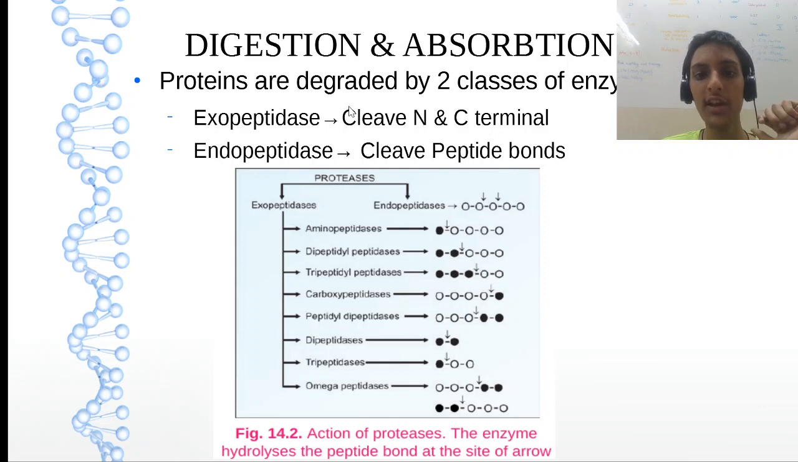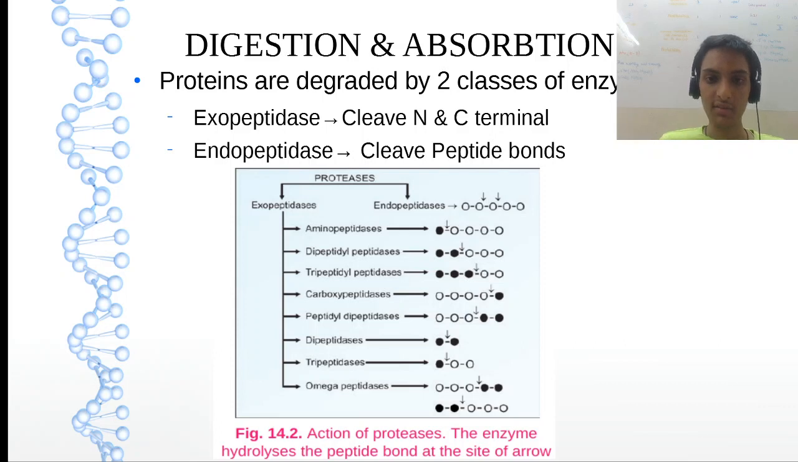So proteins will be degraded by two classes of enzymes, exo and endopeptidase. Please understand this fundamental difference. Very important. Exopeptidase will cleave the N and C terminal. In the primary structure of protein, there is a linear sequence of amino acids. There is a N terminal, there is a C terminal. Those terminals will be cleaved.